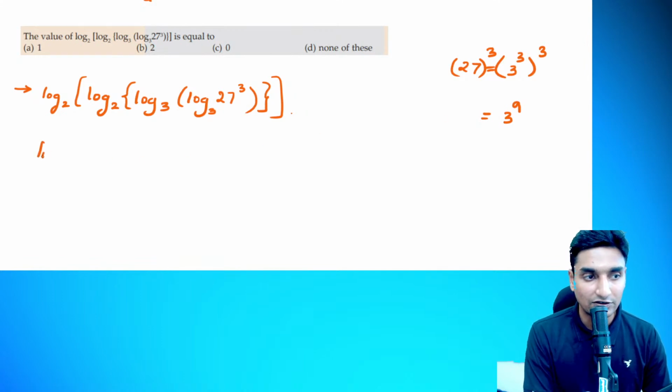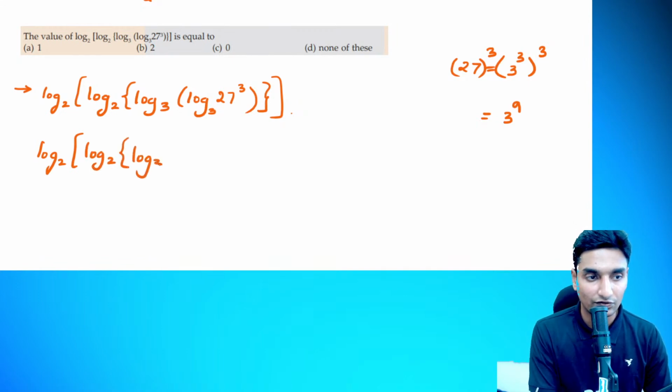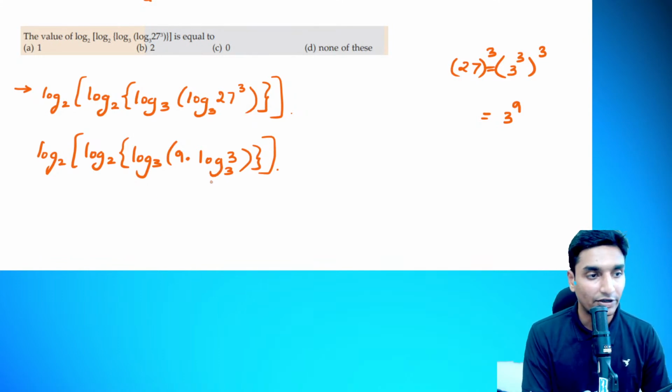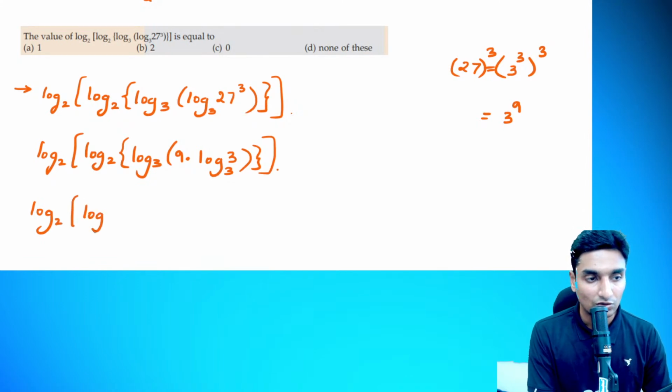So I'll write down the next step here directly. See, log to the base 2, log to the base of 3, and here this element I can write as 9 into log of 3 to the base of 3. So log 3 to the base 3 will be 1, because logarithmic element with the same base will be 1, guys.